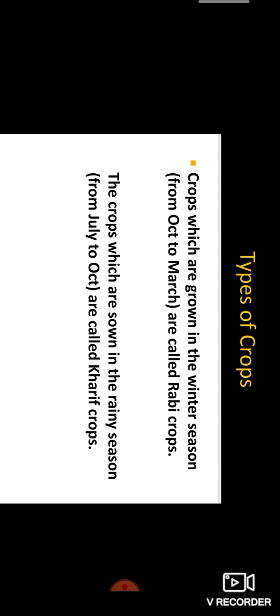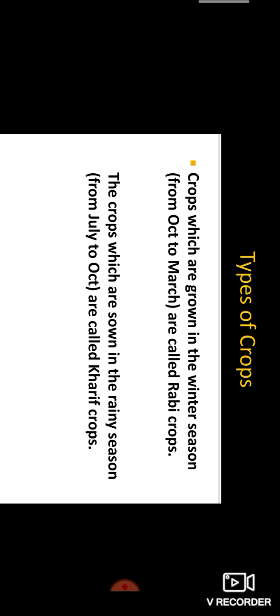So, what are the types of crops? There are two types. The crops which are grown in the winter season are called rabi crops. The crops which are sown in the rainy season are called kharif crops.